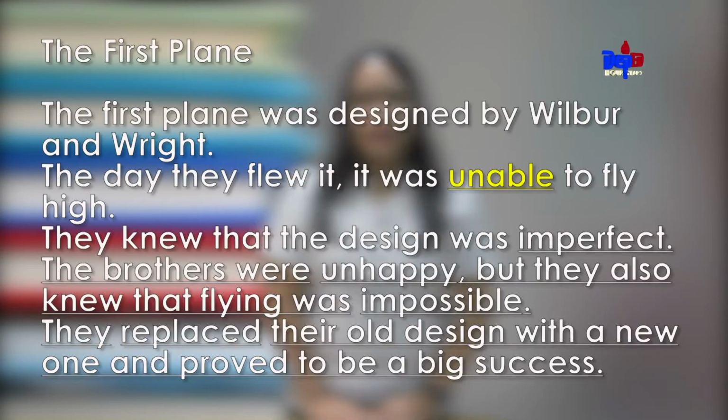Did you understand the context of the text? From the story, the prefix words are the underlined words. Let us name them one by one: unable, imperfect, unhappy, impossible, and replaced. Now let's identify the meaning of the underlined words using structural analysis.